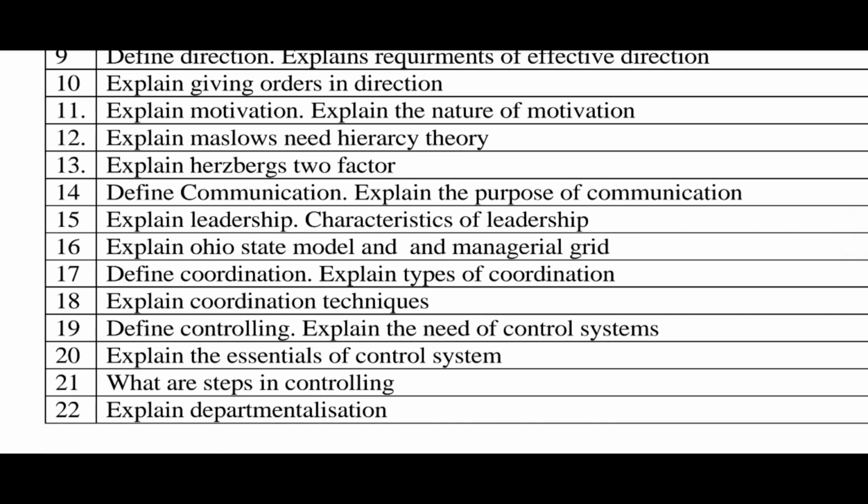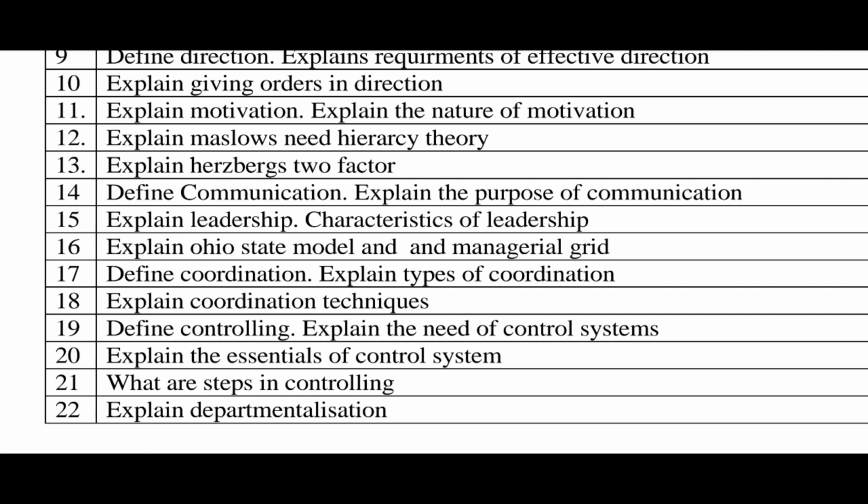Define controlling, explain the need of control system, explain the essentials of control system. The twenty-first is what are the steps in control system. The twenty-second is explain departmentalization. In this, the twenty-first, the control system, and the twentieth are also very important, and define controlling is also important, and the need of control system is also important.